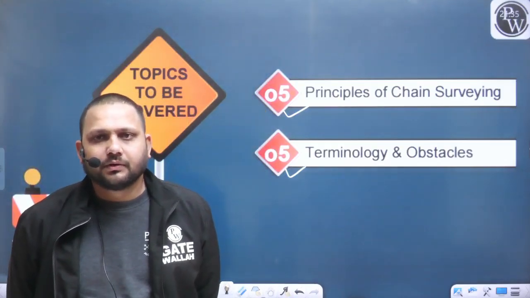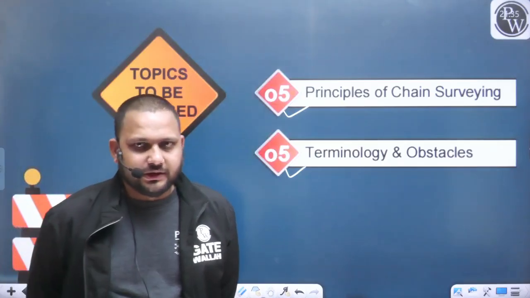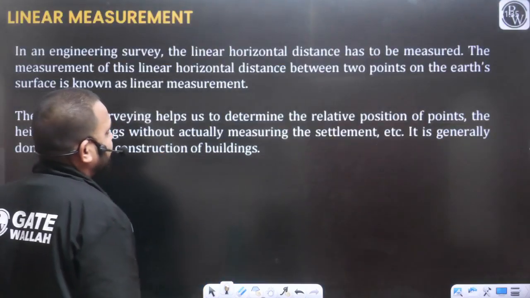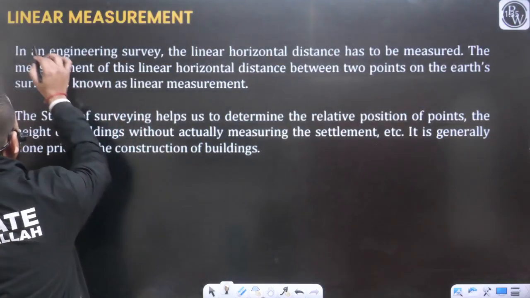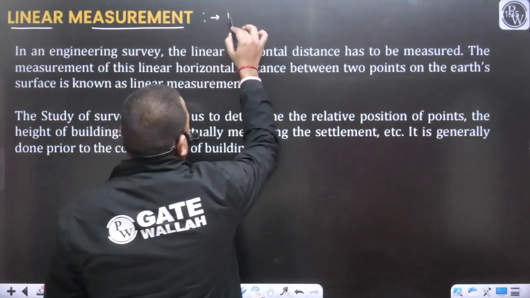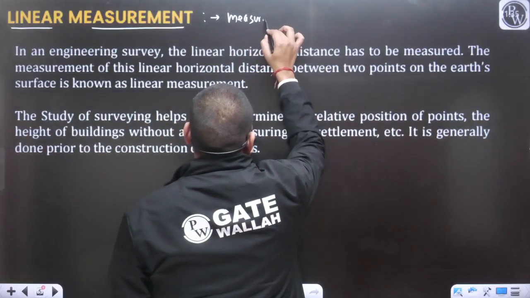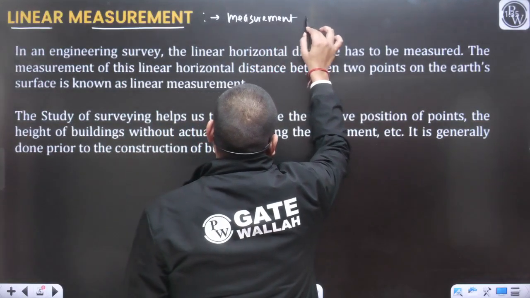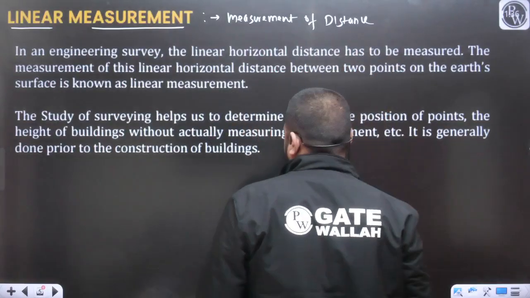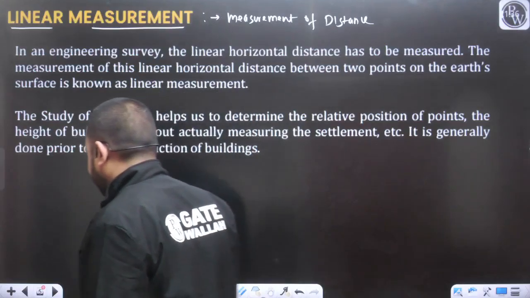Okay. So now we are going to start our discussion. Let's see one by one. Very simple discussion. Linear measurement, we have already talked about it. It deals with the measurement of distances. For those who have missed the previous discussion, there are three types of distances that we can define.